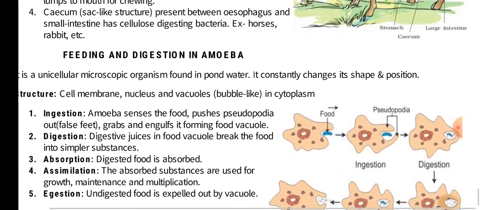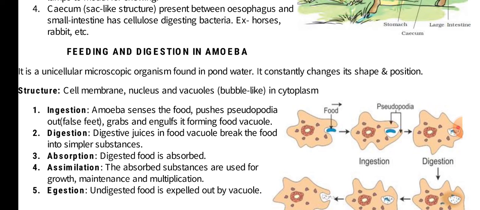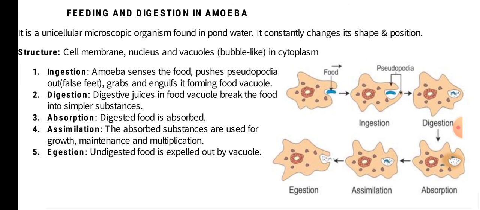Now next we have feeding and digestion in the case of amoeba. It is a unicellular organism which can be easily found in pond water, and the speciality is that it constantly keeps on changing its shape and position. It has a cell membrane, a nucleus and vacuoles present in the cytoplasm. The same steps as in human beings are followed here.